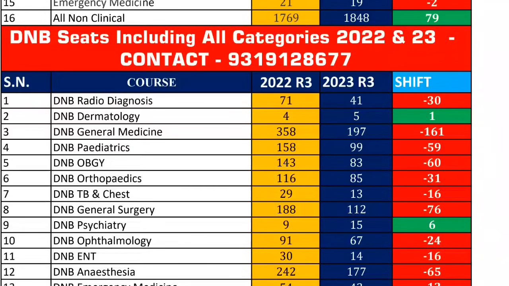So you can also see how the shift will be in round 3, because candidates are going for upgradation as well. There will be huge competition in round 3, and it's more important for those who are already qualified. There will be huge competition because candidates who already got a seat in state round 2 are also allowed to proceed with all India round 3. It means all the candidates who participated in round 2 of all India are also able to participate in round 3. So the same number of candidates are going to participate.